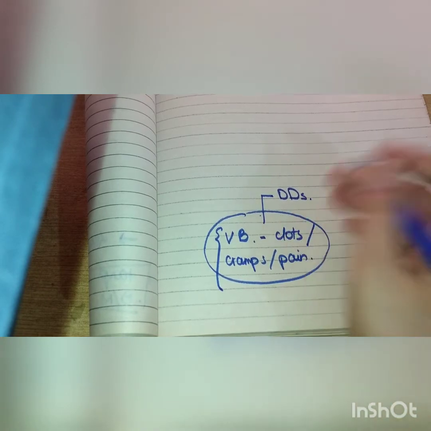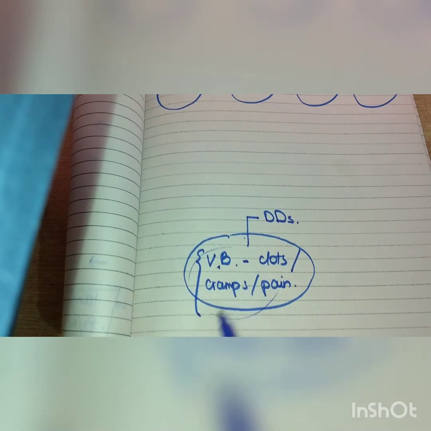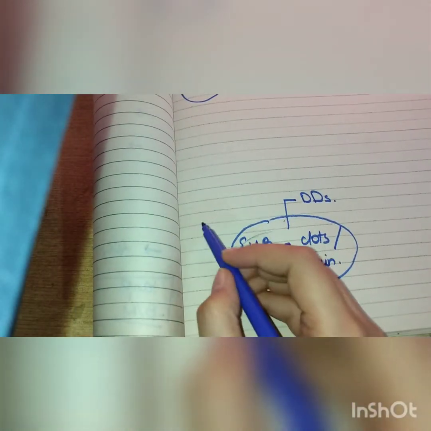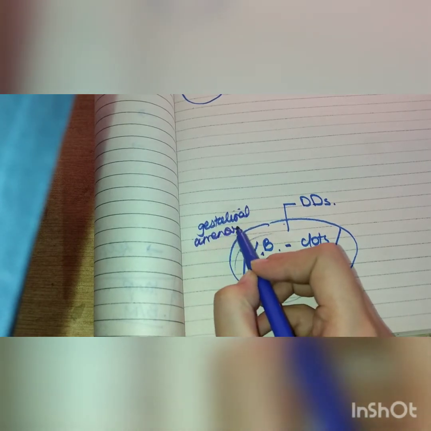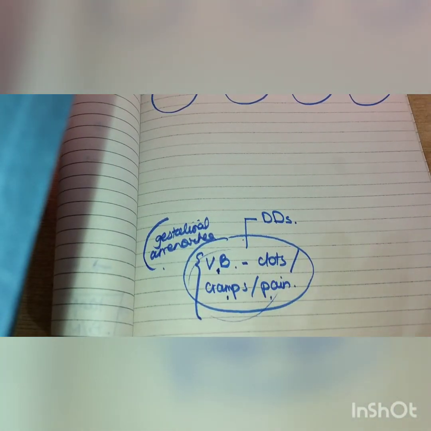So based on these, what can be the differentials? First, I'm going to be discussing the differentials. Now, these are the symptoms mainly: excessive vaginal bleeding after gestational amenorrhea. Let's say that she knows that she is pregnant. If she already knows, then her mind is going to lead towards a miscarriage, because if a pregnant woman undergoes excessive bleeding and passes clots, she's going to think that she might be miscarrying. But let's say a woman stopped having her periods and did not go to the doctor, and suddenly one day she had vaginal bleeding and cramps and pain with or without clots. Let's not consider the pregnancy for a moment. What are going to be the differentials?